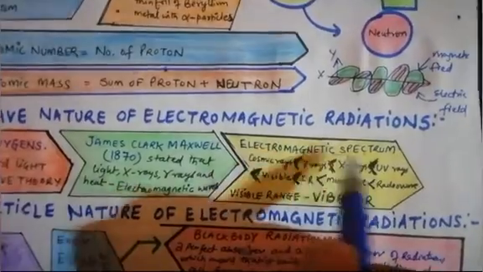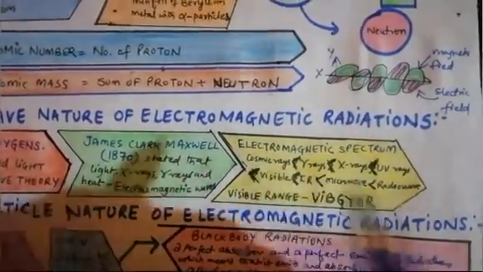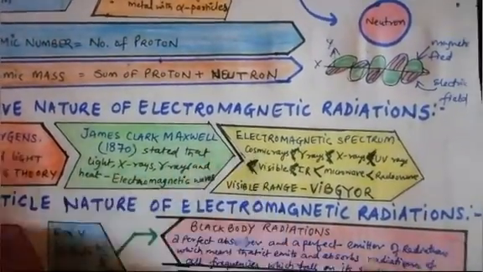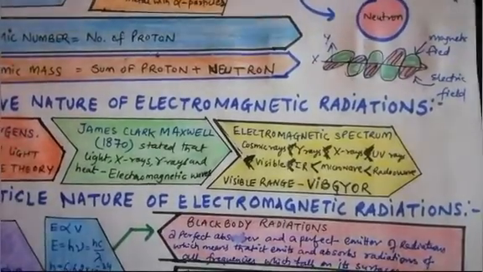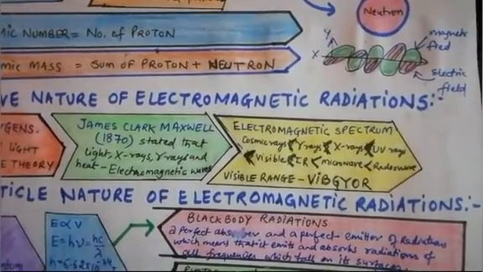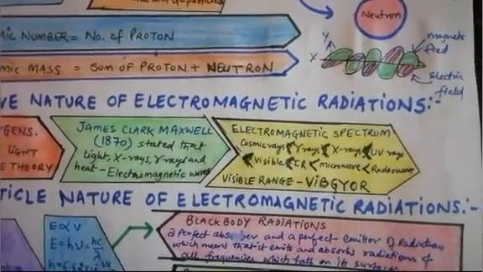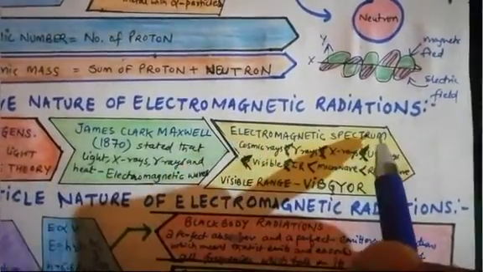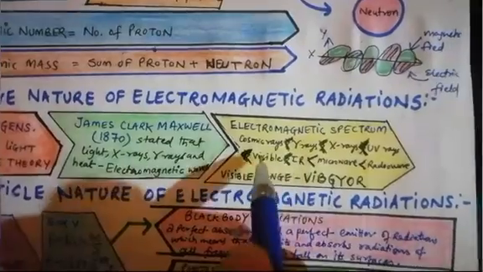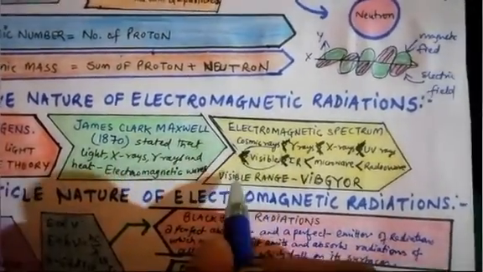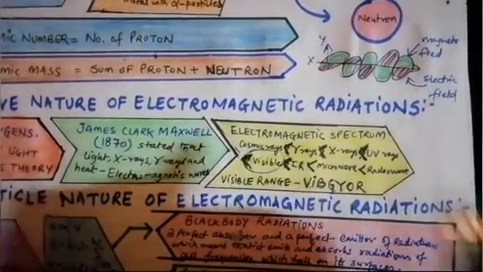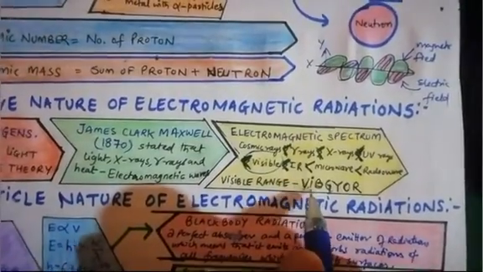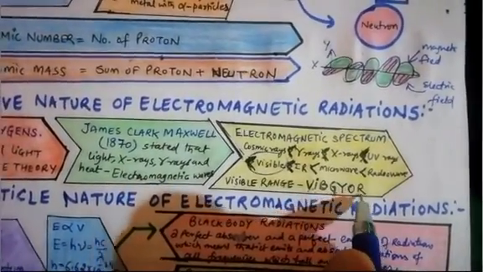After this, the electromagnetic spectrum, which we'll discuss in a future topic also, includes cosmic rays, gamma rays, X-rays, UV rays, visible rays, infrared rays, microwaves, and radio waves. The set of all these rays makes the electromagnetic spectrum, in which we will especially discuss the visible rays, whose range is VIBGYOR: violet, indigo, blue, green, yellow, orange and red, which is also known as the rainbow.